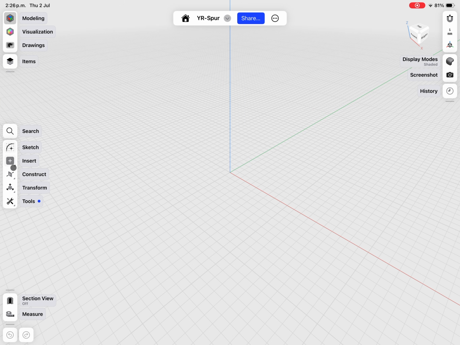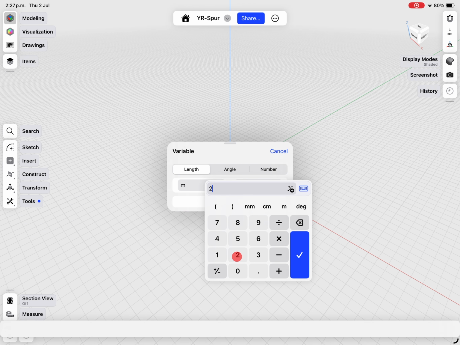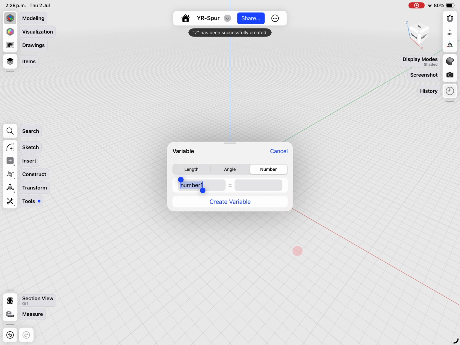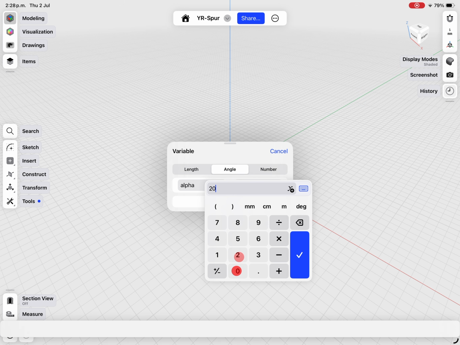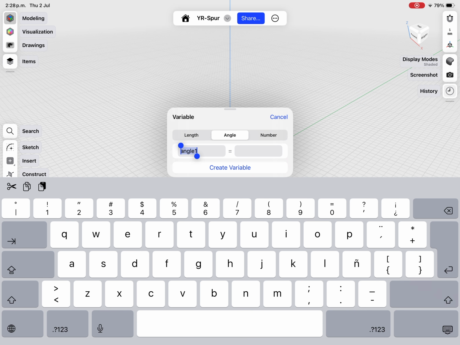Okay, let's start by creating our variables. Insert, variable. Let's start with the inputs. M. Let's add a placeholder of 2. Now let's go to the number of teeth, Z, and a placeholder of 20. Now a pressure angle alpha, 20 degrees. Okay, I will continue with all the variables and get back when finished.